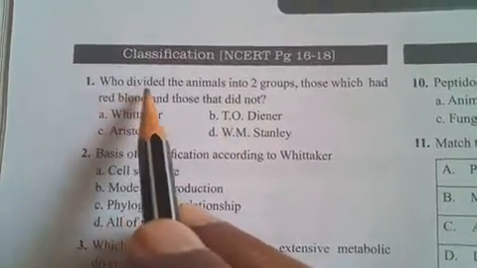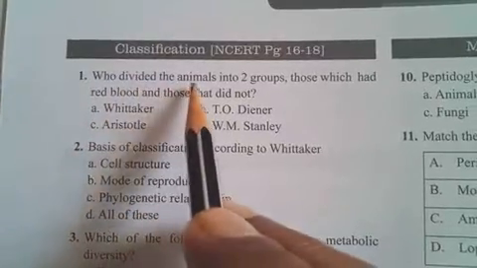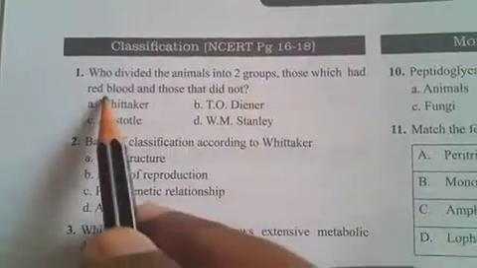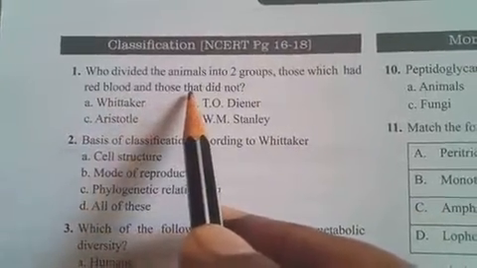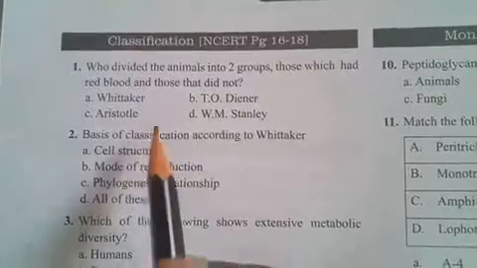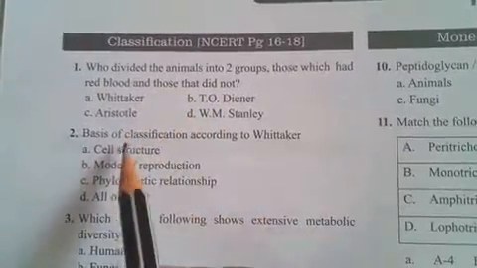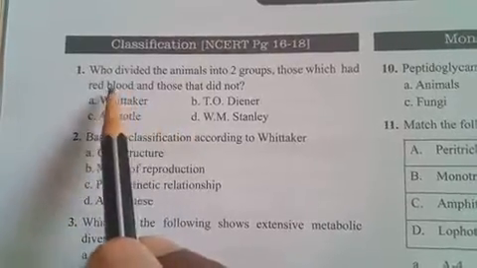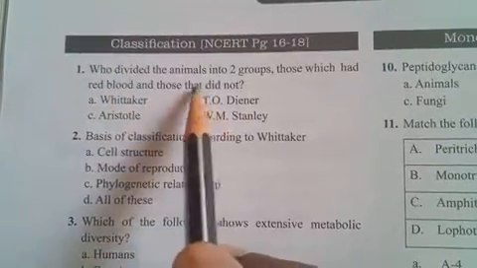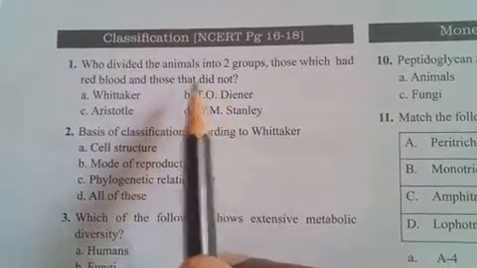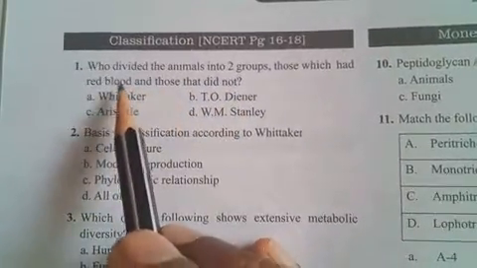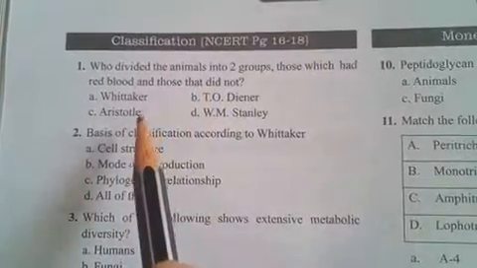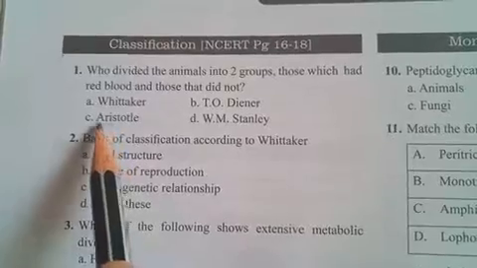First one: who divided the animals into two groups, those which had red blood and those which did not? Means here based on the blood, the type of blood, red blood and other than red blood. So actually, this is a knowledge based question, so you can go to the answer.